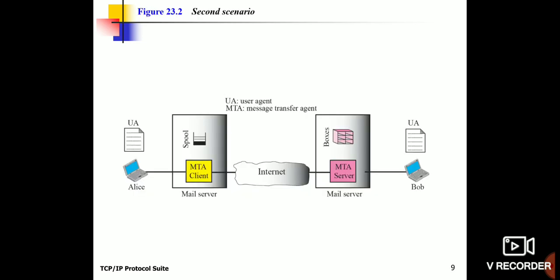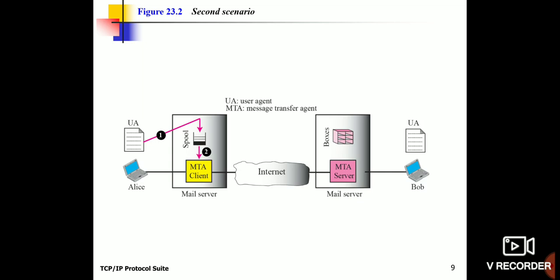The next one is the second scenario. Here the sender and the receiver are connected to different mail servers. The sender belongs to gmail.com and the receiver belongs to yahoo.com, so Gmail and Yahoo Mail. How does the transfer happen? The user agent of the client accesses the user resources, the message is stacked, and then it contacts the MTA, the message transfer agent of the client, from the mail server of the client.